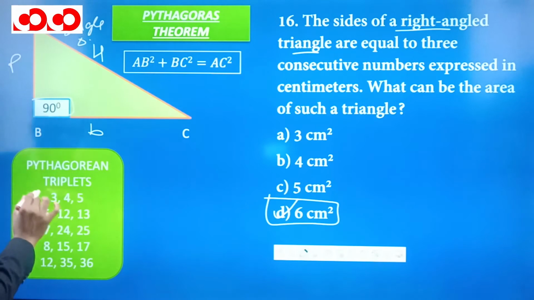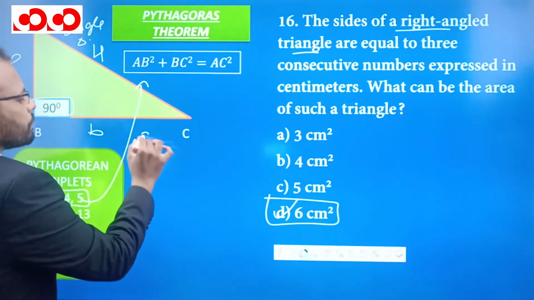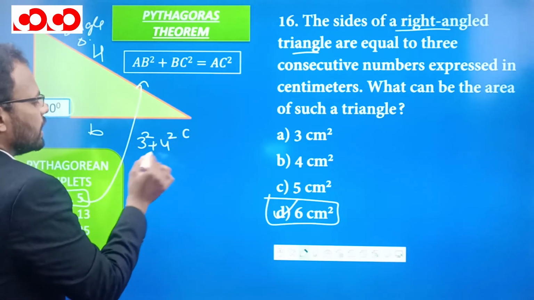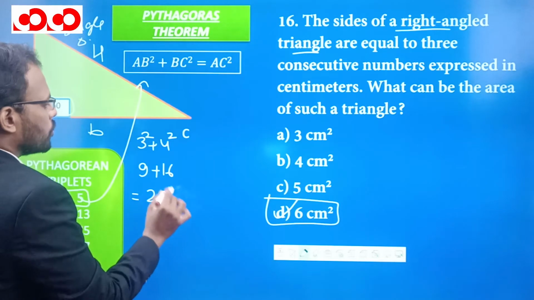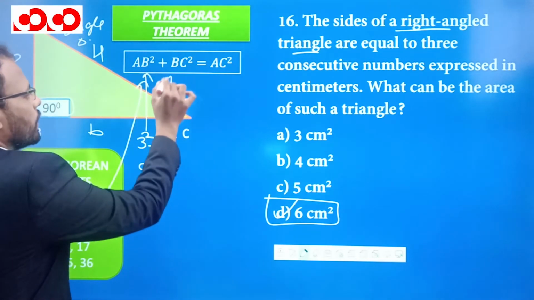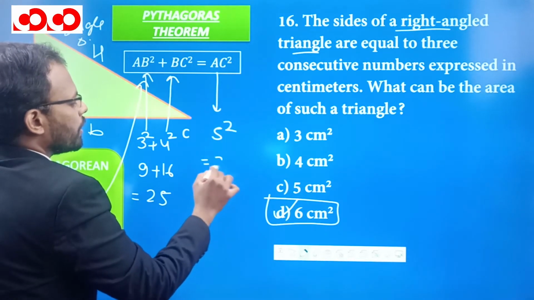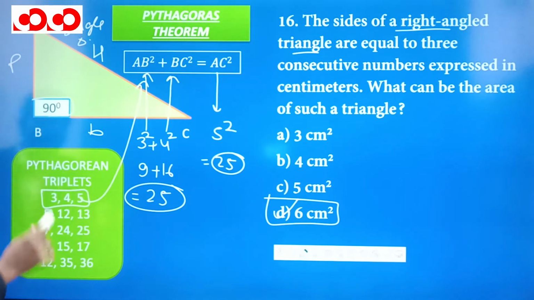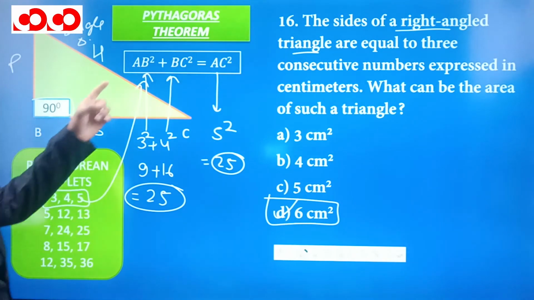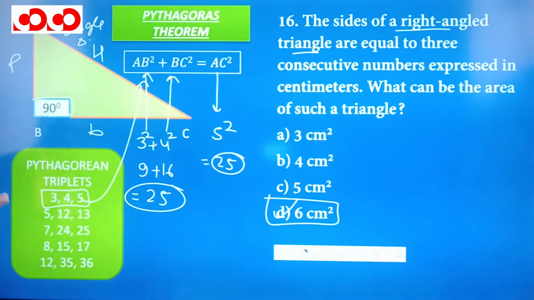So if we see this 3 4 5, how is it following this? See, 3 square plus 4 square is equal to 9 plus 16, which is equal to 25. So this is 3 square, this is 4 square, and if I take this as 5 square, what is 5 square? It is 25, and it is following it. If any 3 numbers are following this relation, AB square plus BC square is equal to AC square, they are known as Pythagorean triplets.